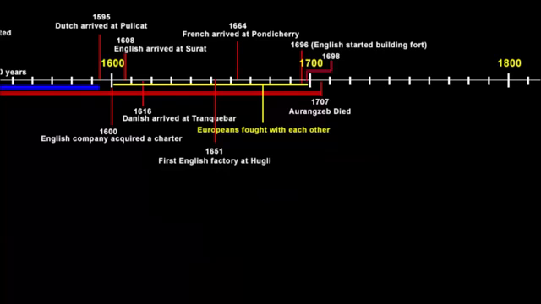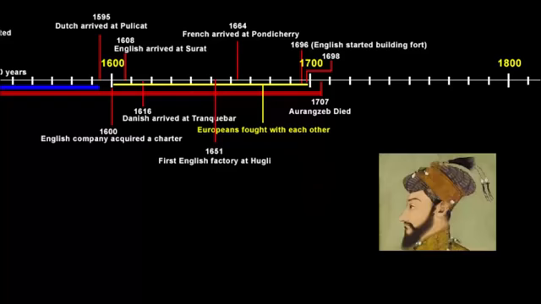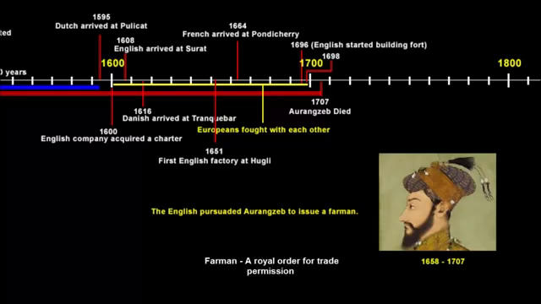Two years later, in 1698, it bribed Mughal officials into giving the company zamindari rights over 3 villages. One of the villages was Kalikata, which is known today by the name Kolkata. Keep in mind, the Mughal emperor during this time was Aurangzeb. The English company also persuaded Aurangzeb to issue a farman. A farman is a royal order, like how the English acquired a charter in the beginning from the Queen, so a farman is similar to that. In fact, they even acquired a farman from the Emperor Jahangir while setting up their first trading post in Surat.